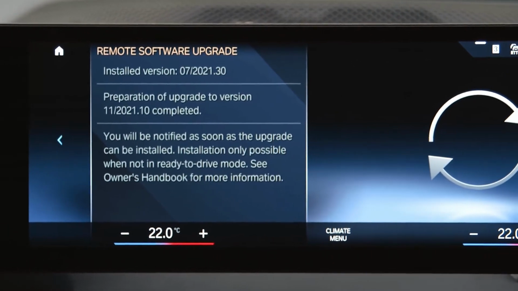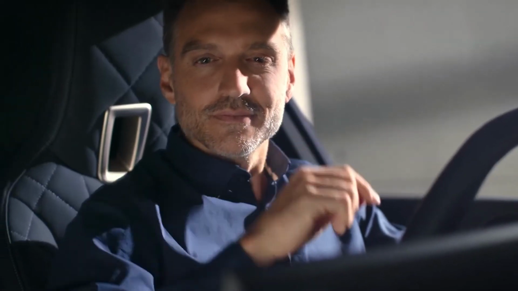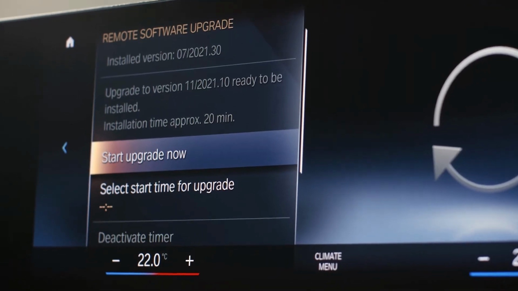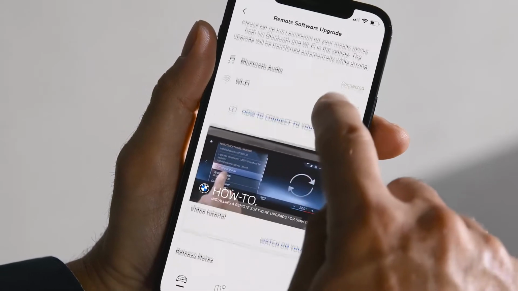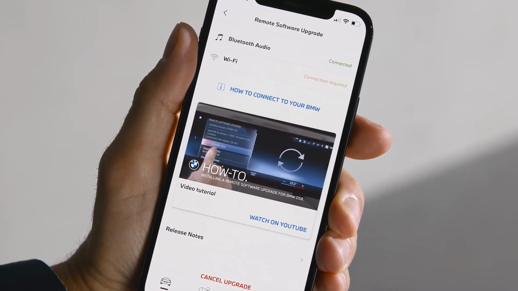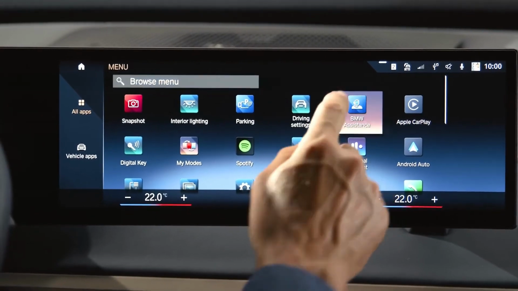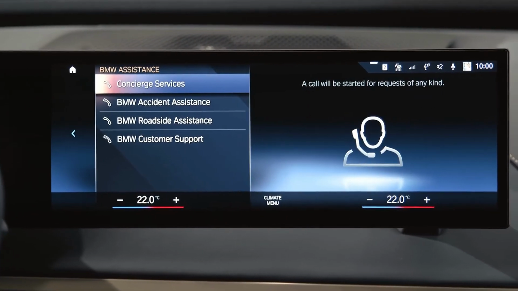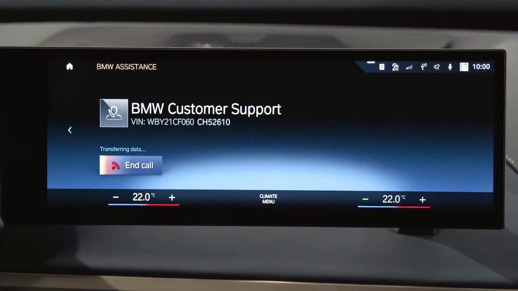Once it's all uploaded to your BMW, follow the instructions on the central information display. Our other how-to video helps you with the installation process. In case you have specific questions regarding the upgrade, please call the BMW customer support.